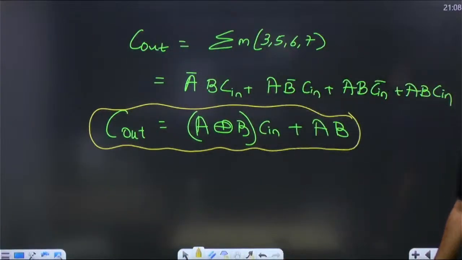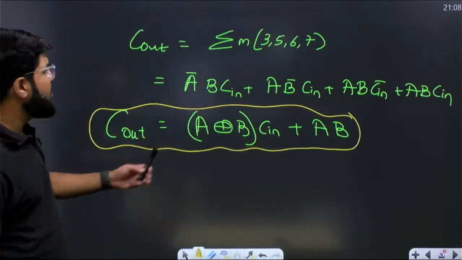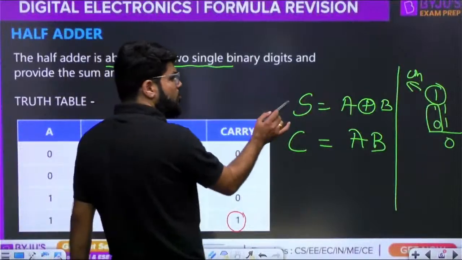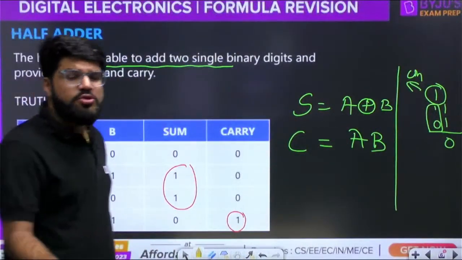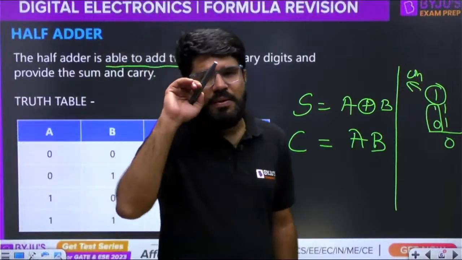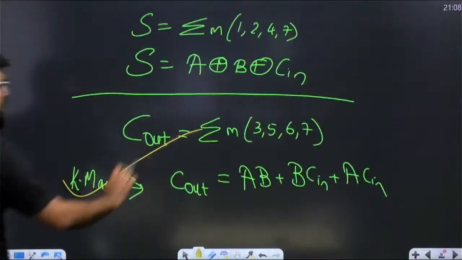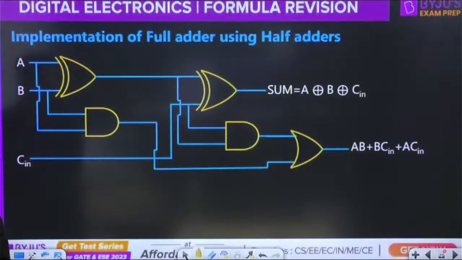Using this expression of C out, we are able to easily implement a full adder using only half adders. How? Everybody try to recall what the half adder was. A half adder has two outputs, sum which is A XOR B, and carry which is A into B. This is also a common pattern and result to remember. How do you implement a full adder using half adders? If you use the K-map result, the hardware will be more. That is why I have applied basic Boolean laws rather than the K-map.